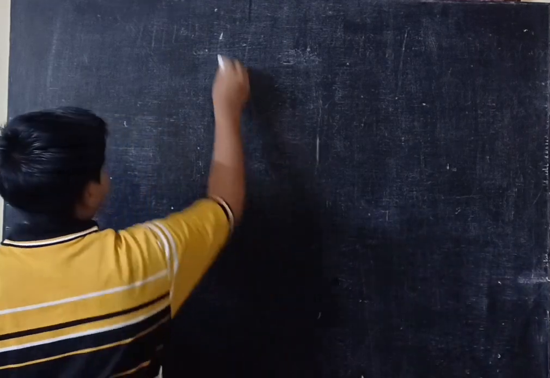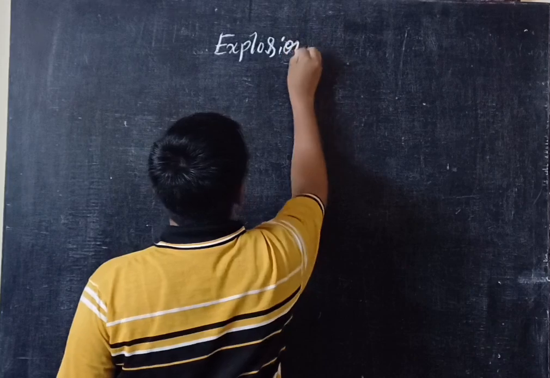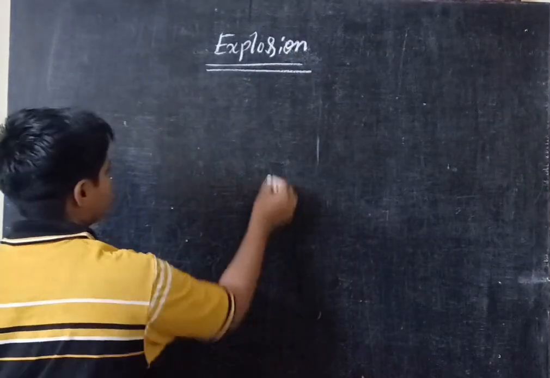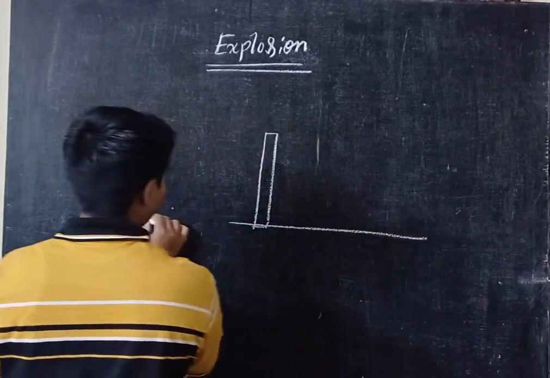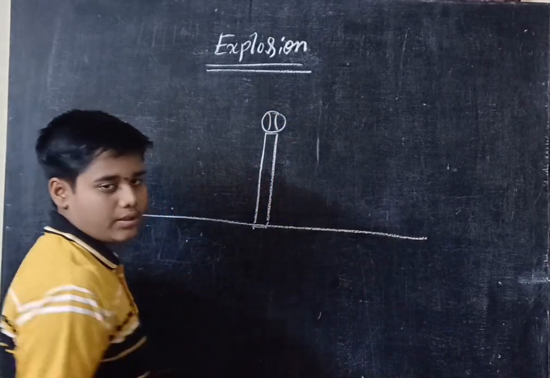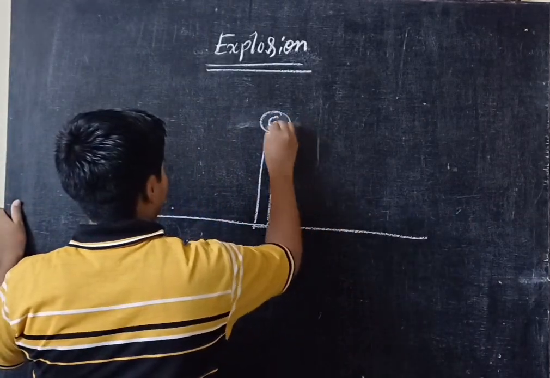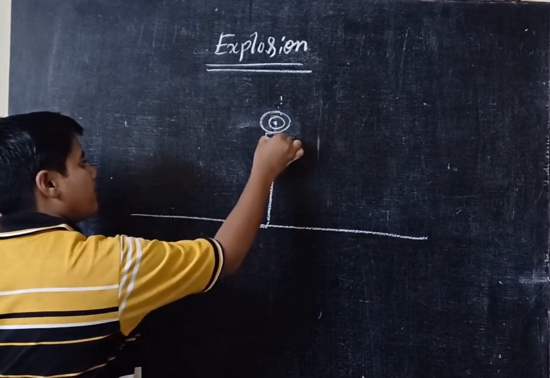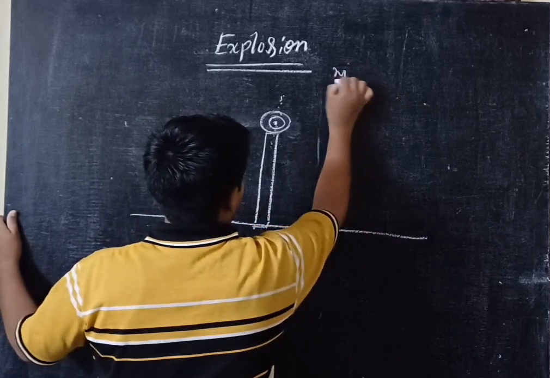And the next, explosion. Here if I take a tower, this is a tower and this is the ground, and this is one of the bodies. Here the total mass of this body is m. Okay, so remember this point.